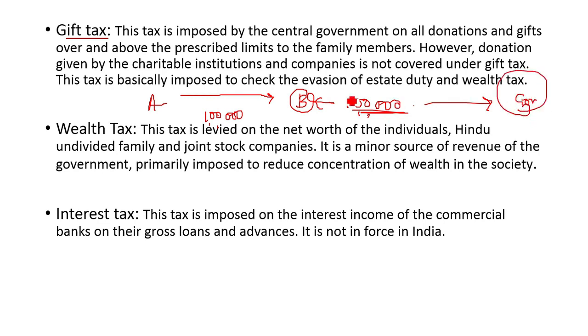Okay, so this is called gift tax because it's a high amount. So there can be prescribed limits, that you can give a gift up to 50,000 only. So above 50,000, this is 1 lakh, then you have to pay tax. So there are prescribed limits. But see, here the donations given by the charitable institutions and the companies is not covered.